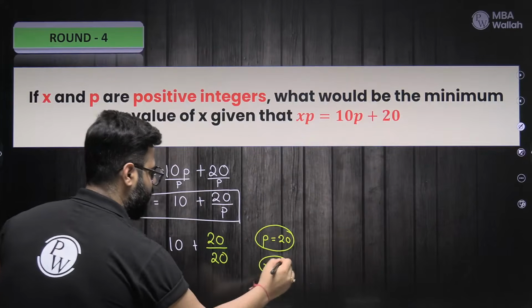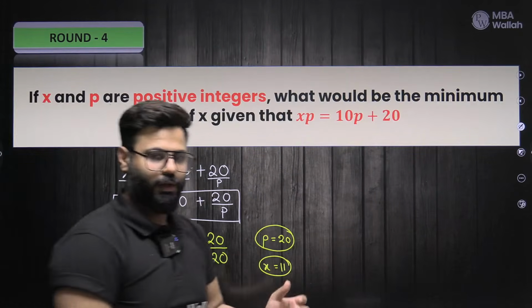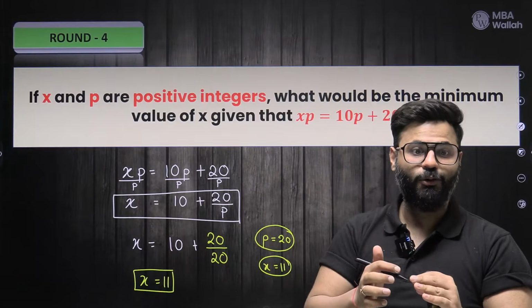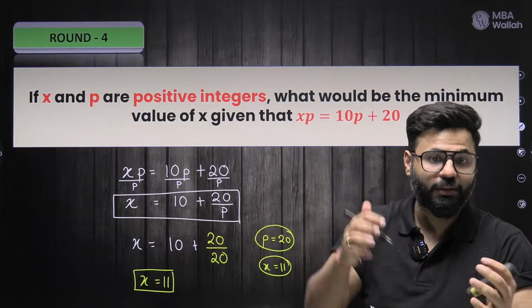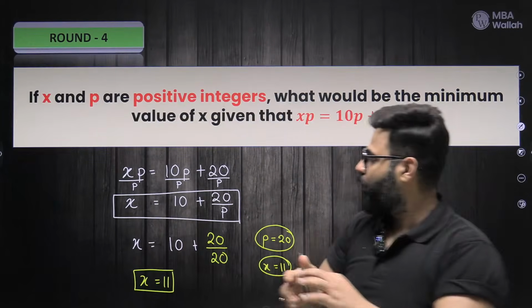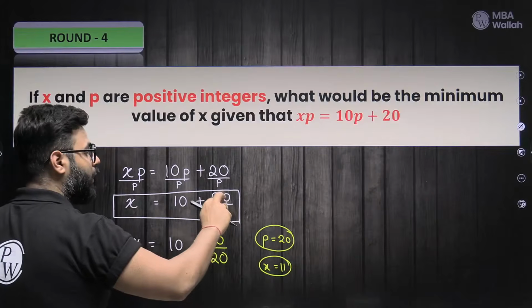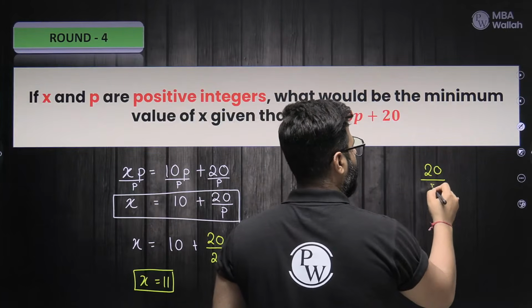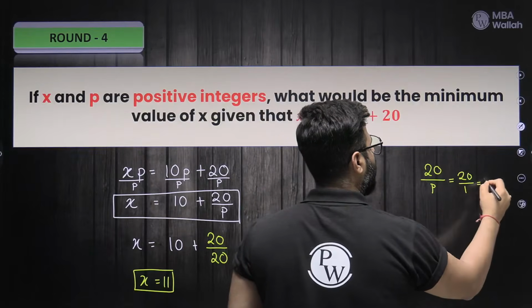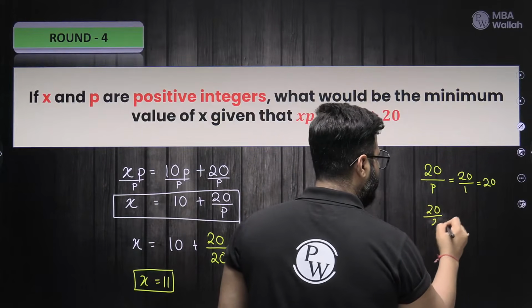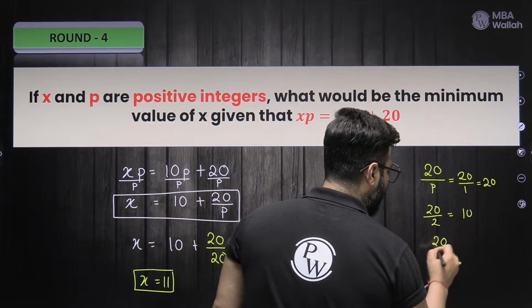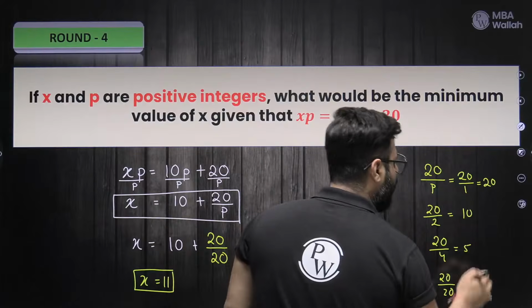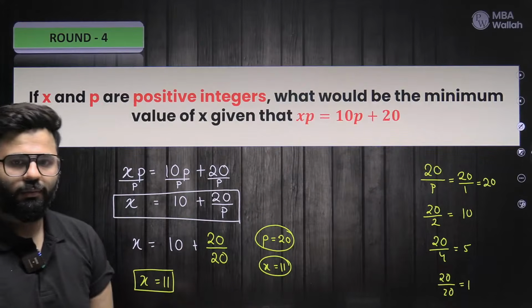How many of you did understand this? Now this is some CAT level thinking which we are talking about. If we had taken p as 1, then we would have got the maximum value of x, or maybe high values of x. We are looking for the minimum value. So if we want a minimum value, we want this number 20 by p to be lowest. Now 20 by p can be 20 by 1, which is 20, 20 by 2, which is 10, 20 by 4, which is 5, and so on. 20 by 20, which is 1. I want the minimum of them, right or not, Palak?